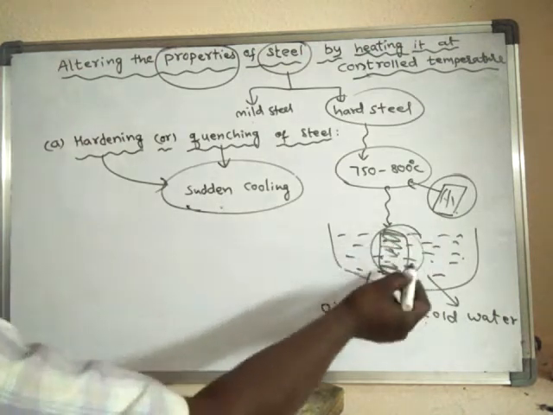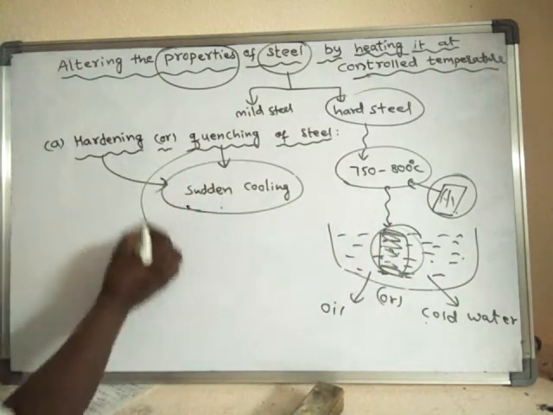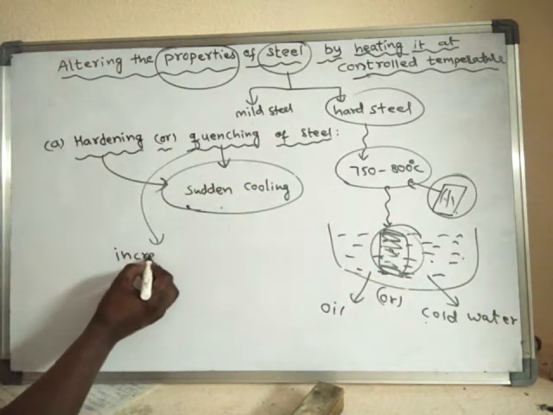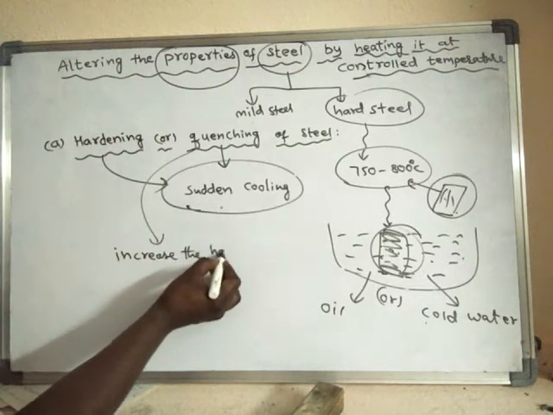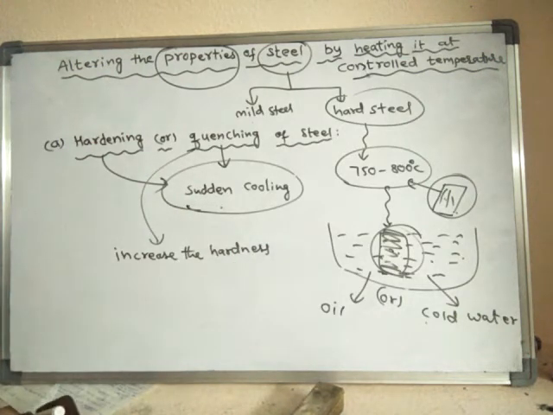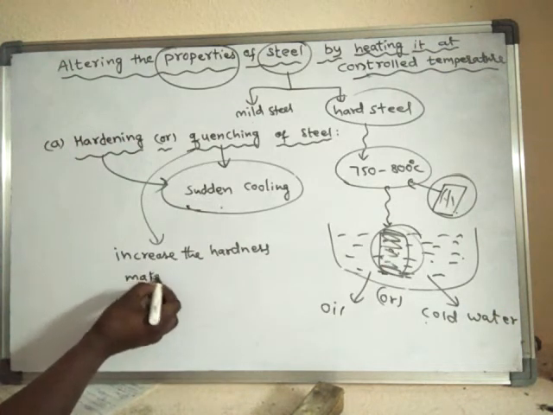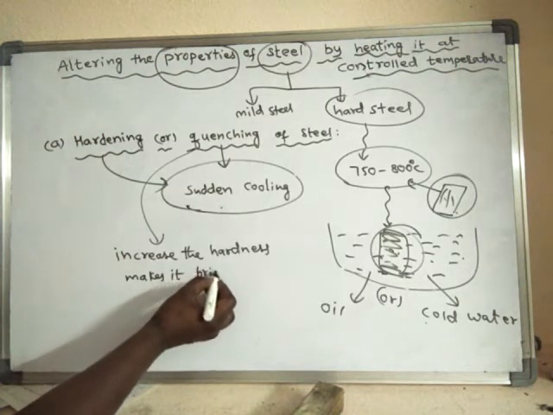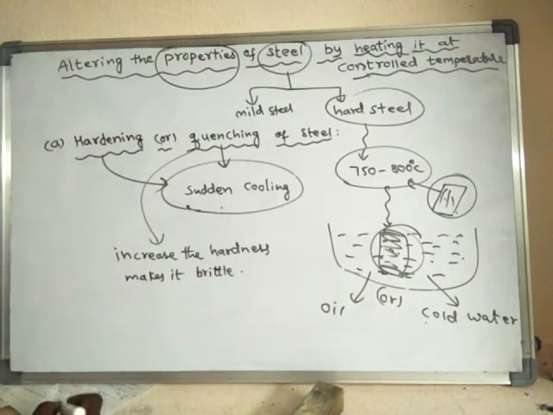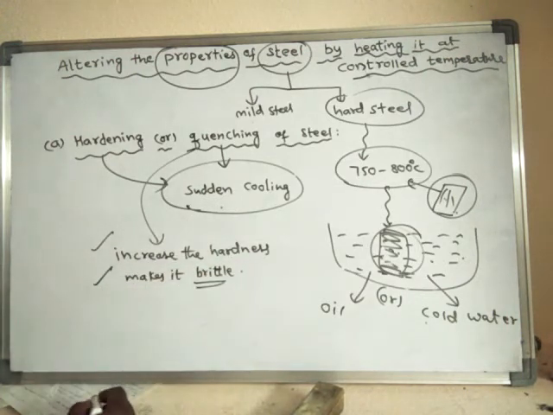So what change will you find? Mainly, due to quenching, the hardness increases. Quenching will increase the hardness of steel, but at the same time makes it brittle. That means if you beat this material with some force, it will break down. So both things will happen. Quenching will increase the hardness and make it brittle.